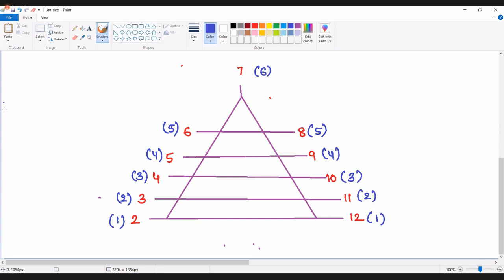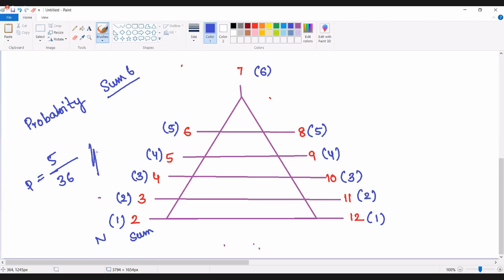So for example, if you have a question: what is the probability of getting a sum of 6 on the faces of a dice? This row indicates the sum on the dice, and this row indicates the number of ways to get it. Sum on the faces of a dice being 6 means we just need the sum to be 6. Just look at this: 2, 3, 4, 5, 6. 6 is possible in how many ways? 5 ways. Anyway, 2 dice are thrown.